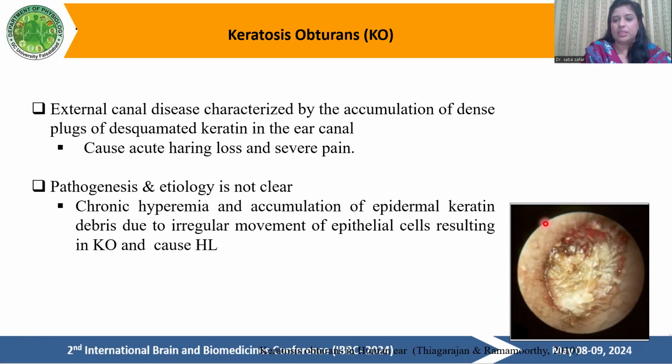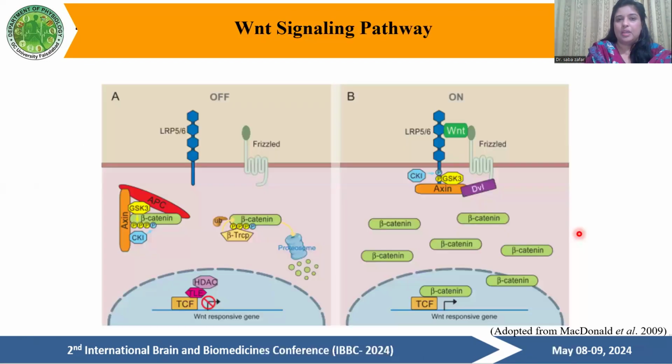loss. If you can see here, this is the picture of a human ear, and it is the external ear canal, which is filled with keratin, which is the phenotype of keratosis obturans. So to look into the research, we have an idea.